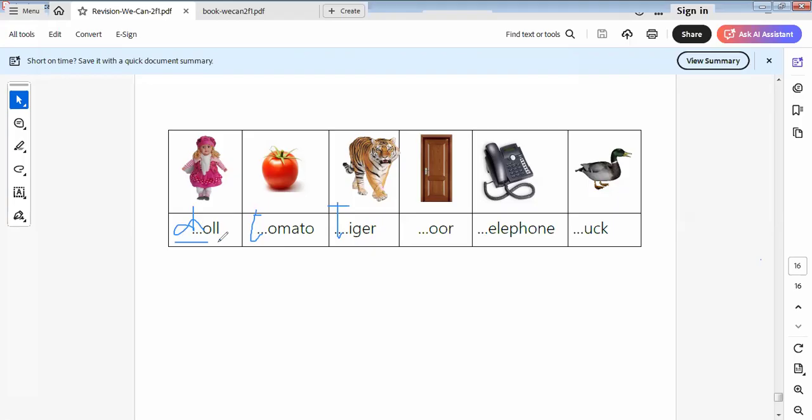Here is we say doll. Here is tomato. Here is tiger. Here is door, here is what? Here is telephone, and here is dog. So the missing letter here will be D. Let's go to another question. Here I make a quick revision on what we took before.